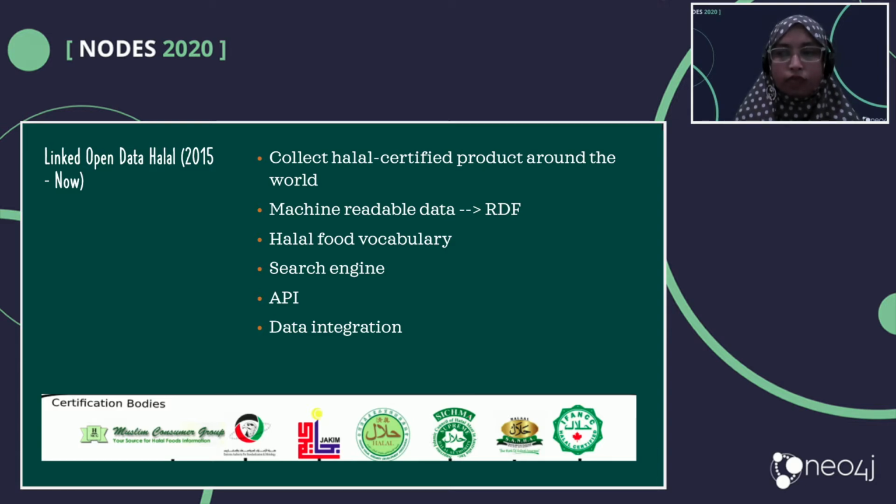After that, we created a search engine with an interface. We also provide an API to integrate our data set with other data sets, such as the chemical data set and the medical data set. We combine all of these together in our data sets.